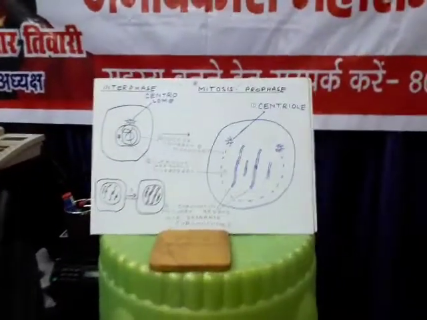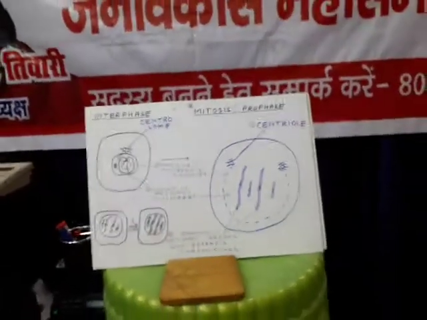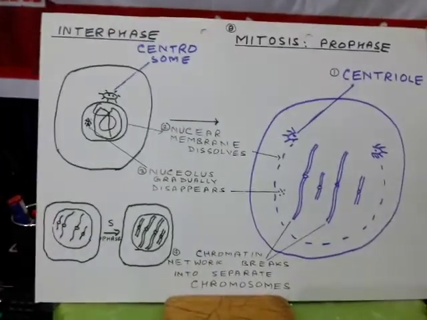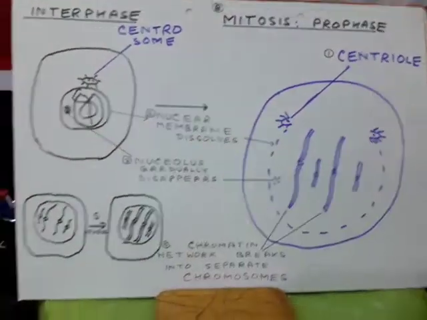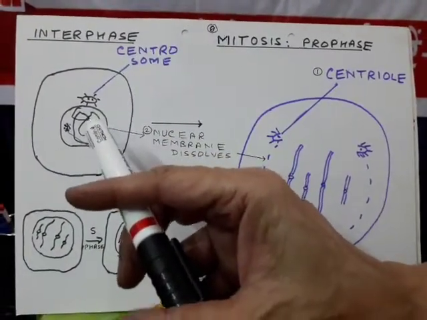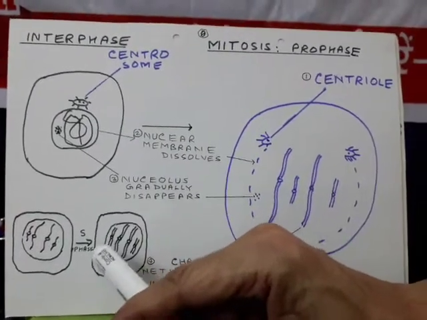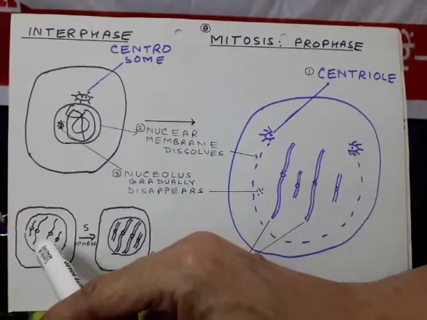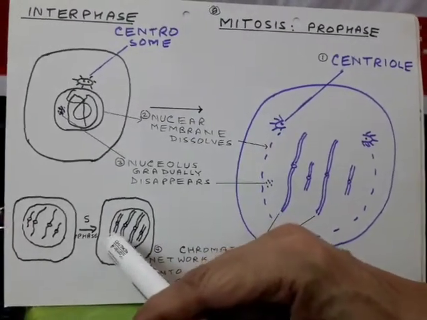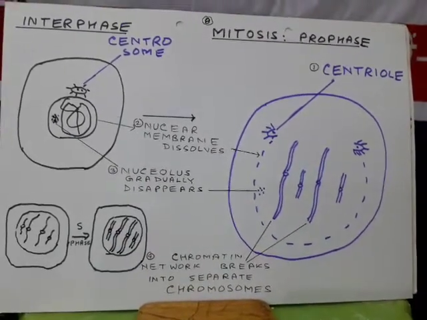Now about mitosis, as I have already told you, there are 4 steps: prophase, metaphase, anaphase and telophase. During interphase, earlier to mitosis, the nucleus has a chromatin network. In this stage of synthesis of DNA, or S phase, the chromosomes which earlier had a single chromatid are divided to form 2 chromatids attached with a single centromere.